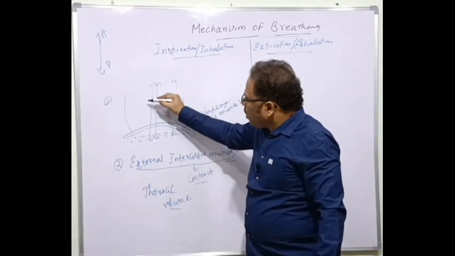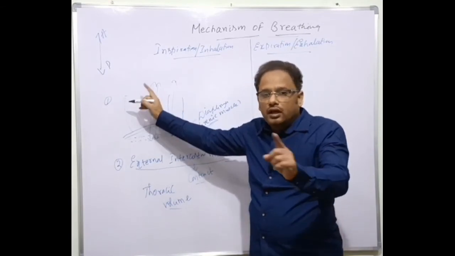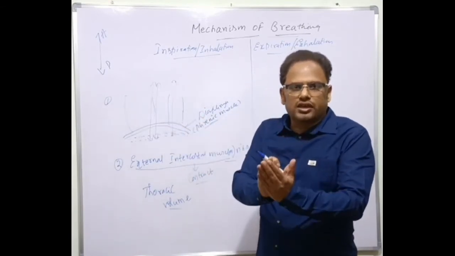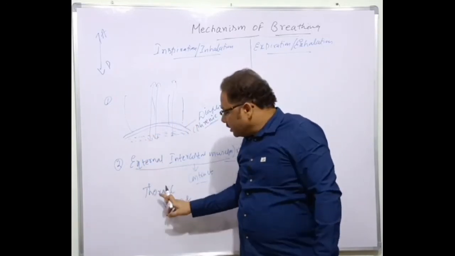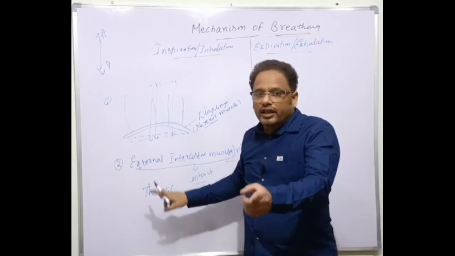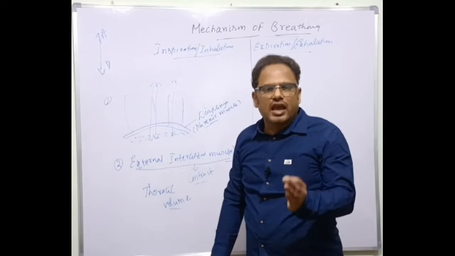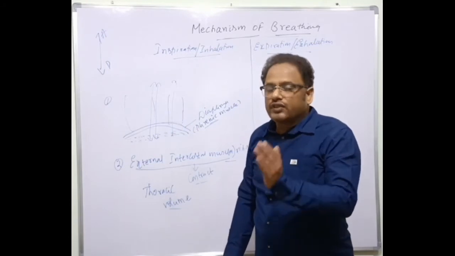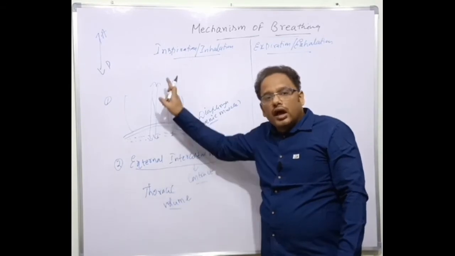I told you already that much of the thoracic cavity is occupied by the lungs. If there is any change in the thoracic cavity, it is reflected in the lungs also, because much of the thoracic cavity is filled with the lungs.